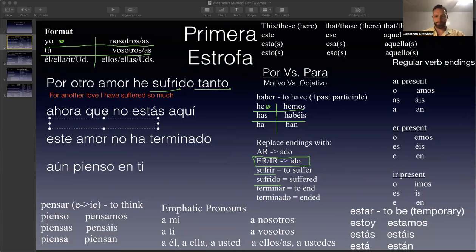So, ahora que. Sometimes the word que means what. In this case, you know it's not a question, so it doesn't mean what. What else does que mean? Well, it means that. So sometimes the word that can be used as a conjunction or as a relative pronoun. In this case, it's more of a conjunction. It's just connecting these two parts of the sentence together. Actually, ahora que is more of a transition term. It means now that. All right, so we have now that.